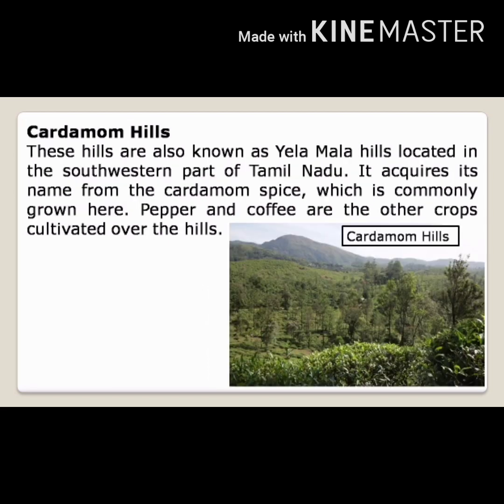Cardamom Hills. These hills are also known as Elamala, Elakai Malai. Hills located in the southwestern part of Tamil Nadu. Where is it located? The southwestern part of Tamil Nadu. It derives its name from cardamom, the spice which is commonly grown here. Pepper and coffee are the other crops cultivated over the hills.